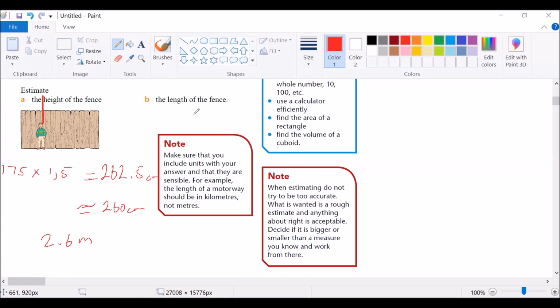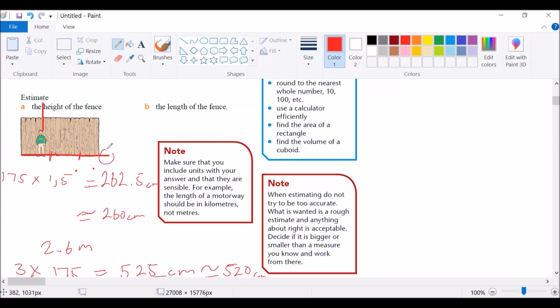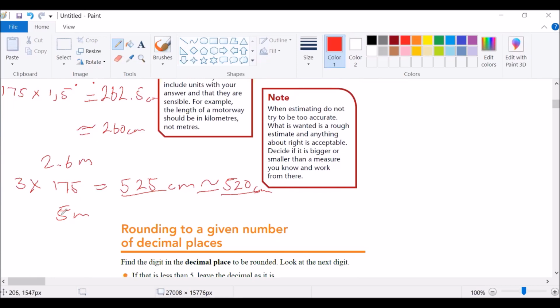The length of the fence. So we have this man. We can use the height of this man. We say we have 1, 2, 3 times the height of the man. So it's an estimate. We can say 3 times 175, which will give us 525 centimeters, which is approximately 5 meters. Remember, this is an estimate. We have calculated and we have said it's 3 times, but we can see there's this small extension. So we can estimate it down even to 5 meters.